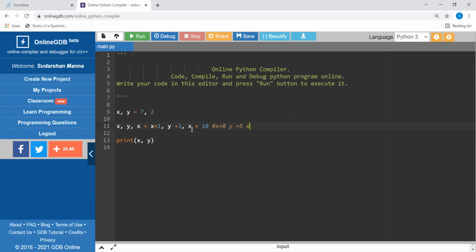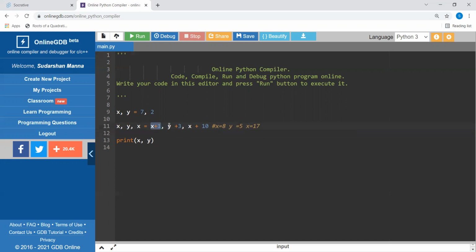Now, if you are doing x plus 10, at this time x was initially pointing to 7. So 7 plus 10 will be 17. This kind of parallel assignment is possible. So first, all the different values on the right side are computed. You might wonder why the value is not 8 and then 18. But why 17? Because first the values are computed for this one, so each one, the value you have got.